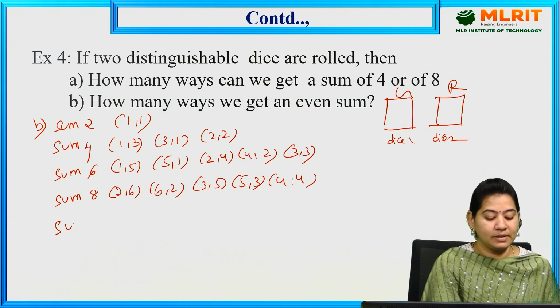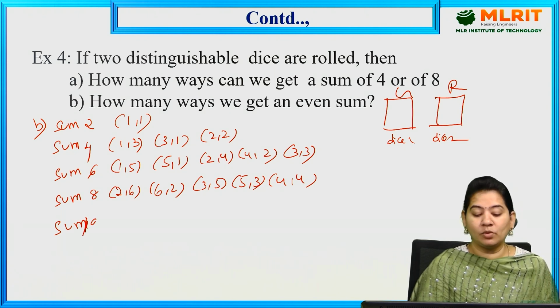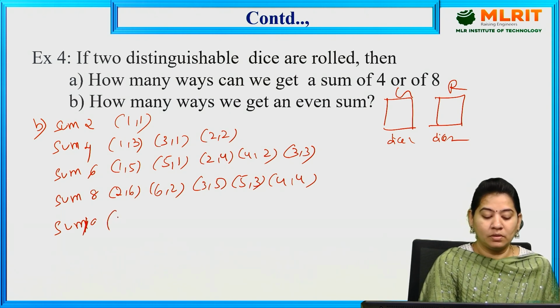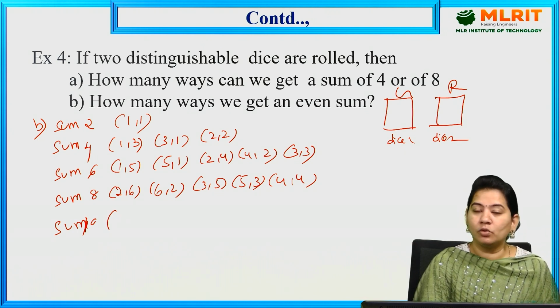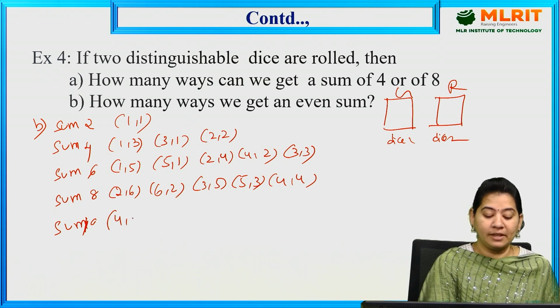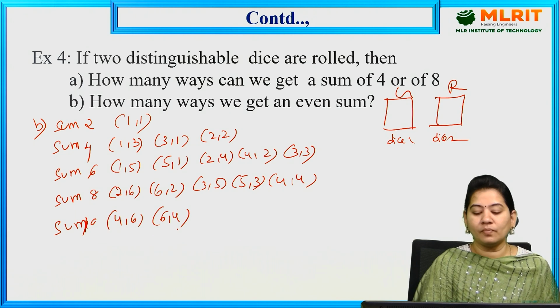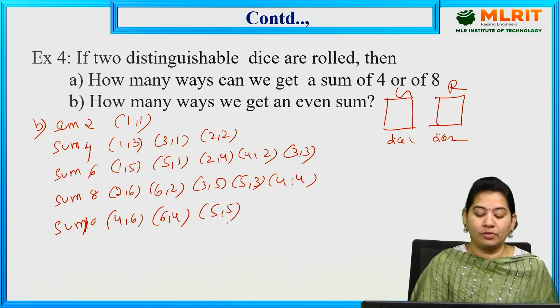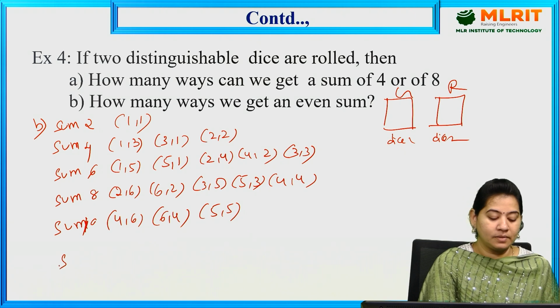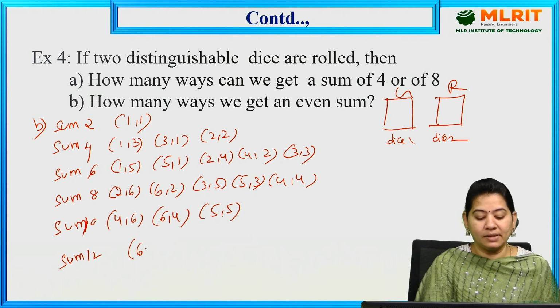Next, sum 10. What is sum 10 here? 3 we can't go, because 3 would need a 7. 2 we can't go, because 2 comma 8, 8 will not be there. So 4 comma 6 we can go, 6 comma 4 we can go, and even 5 comma 5 also. So for 4 and 5 only, we have 2 and 3. Next, sum 12. For 12 you should have only 6 comma 6.